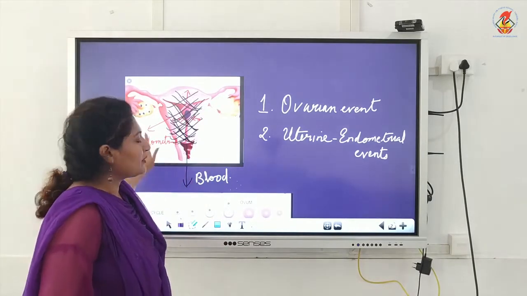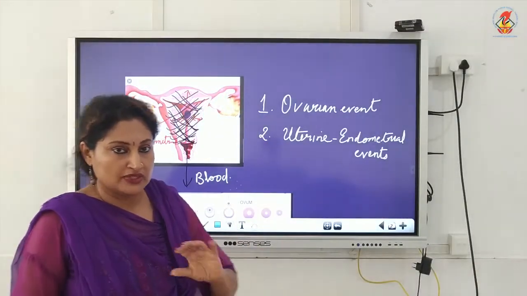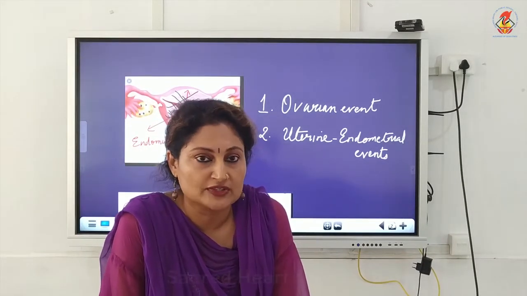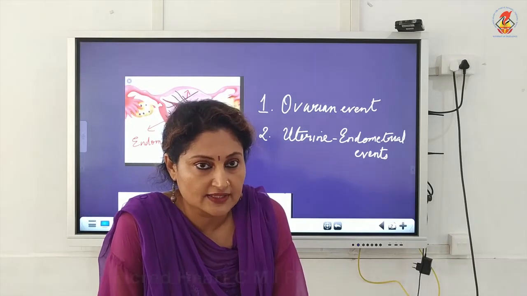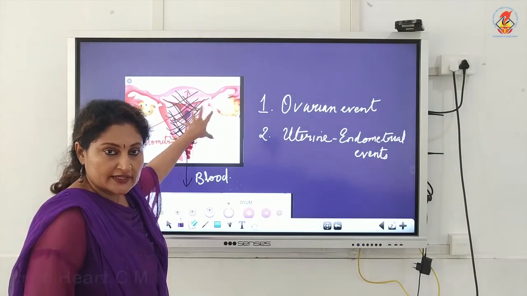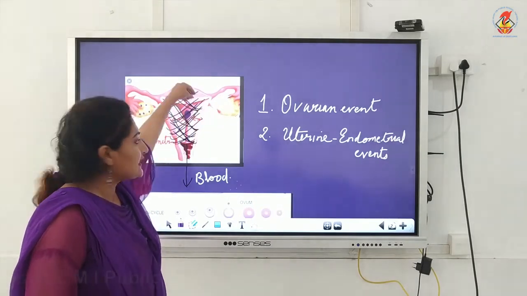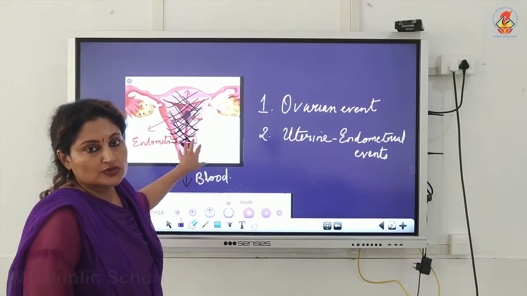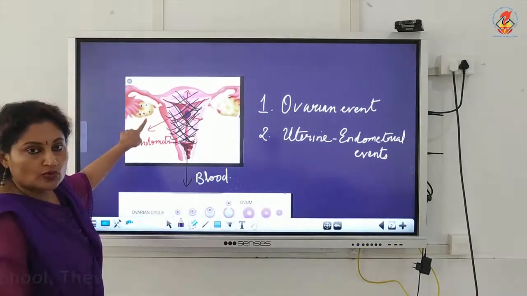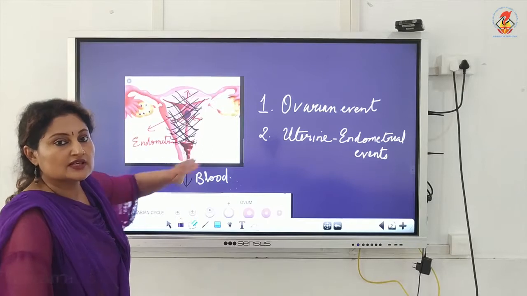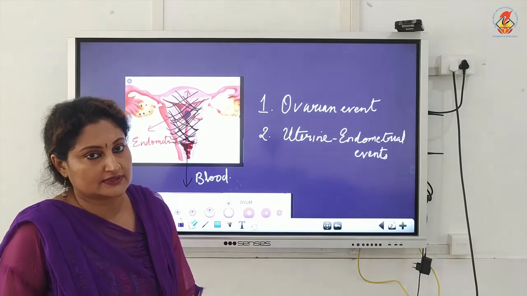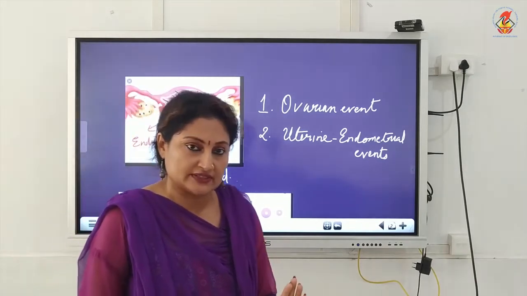So this is all about menstruation, a brief account of the first phase. The duration is from 1 to 5 or 6 days. What happens here is the unfertilized egg along with the uterine endometrium ruptures and is released out as blood through the vagina. This is the uterine event. Now what is the status of the ovaries? The ovarian follicles are at the earliest stage, that is immature. They appear as immature ovarian follicles. So this is the menstrual phase.